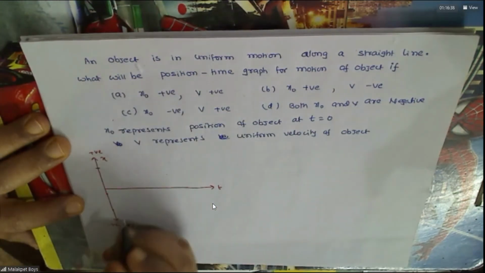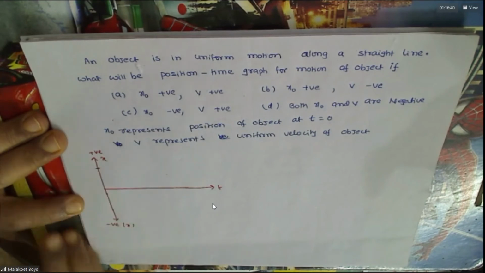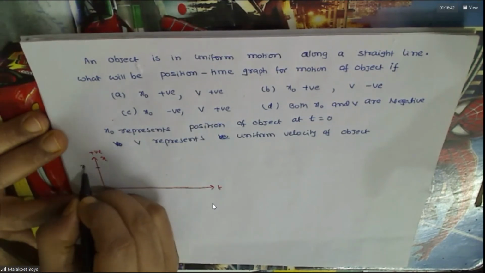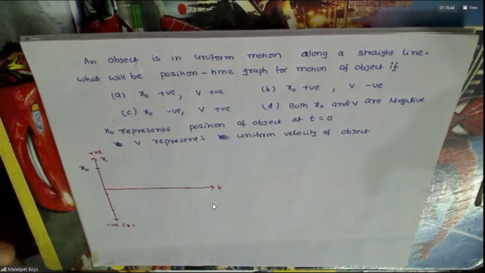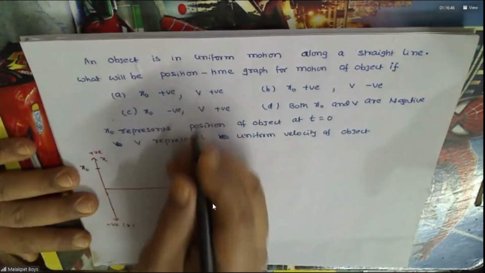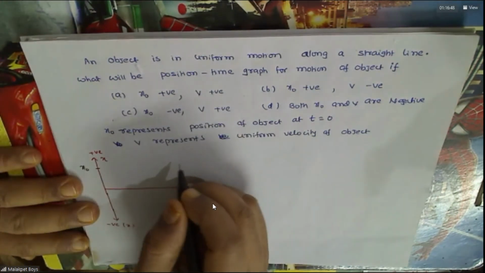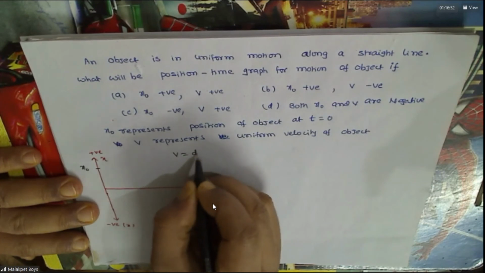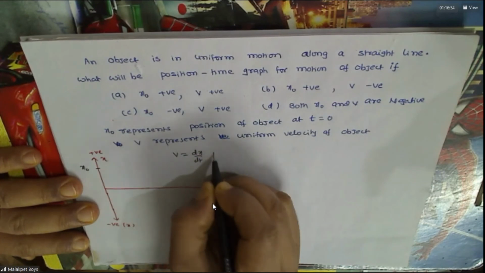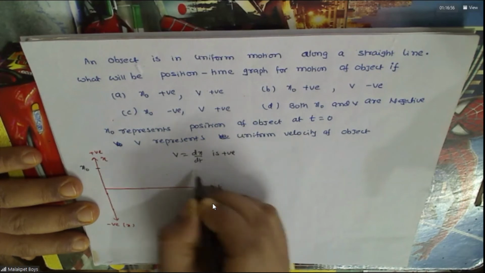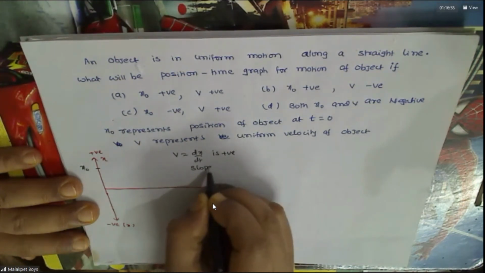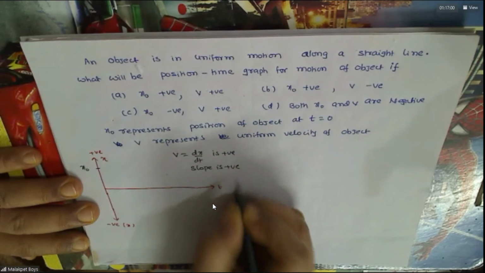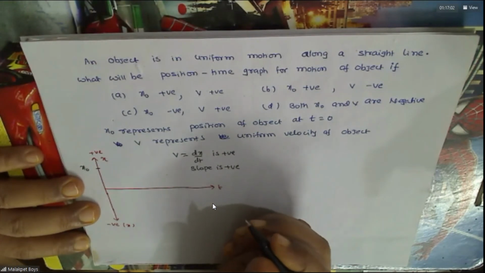Initial position is here, positive, somewhere. V is positive. V is positive means what is happening to position? V is dx by dt. V is positive. That means slope is positive. Okay, do you agree with this?